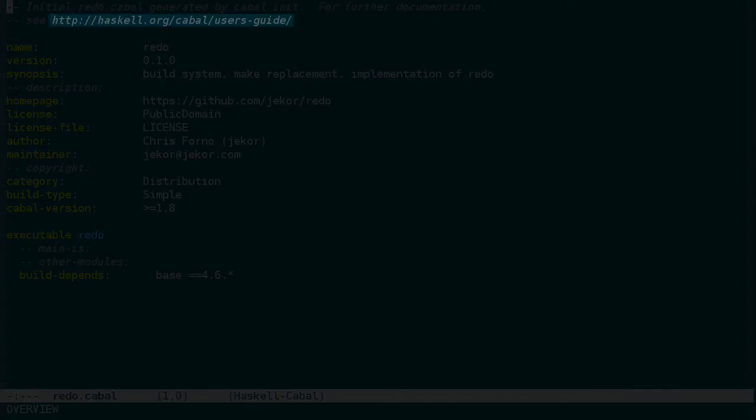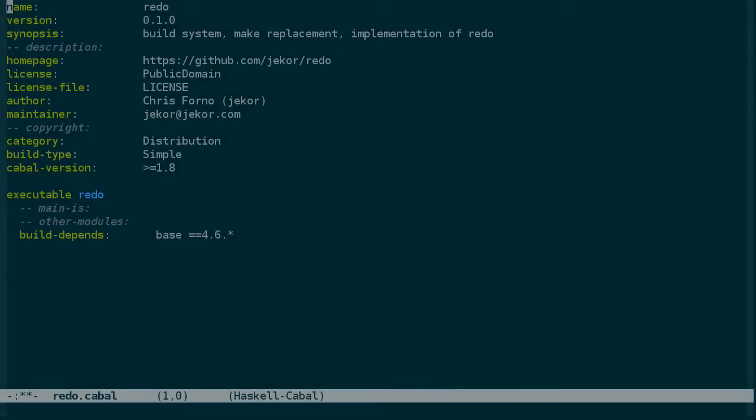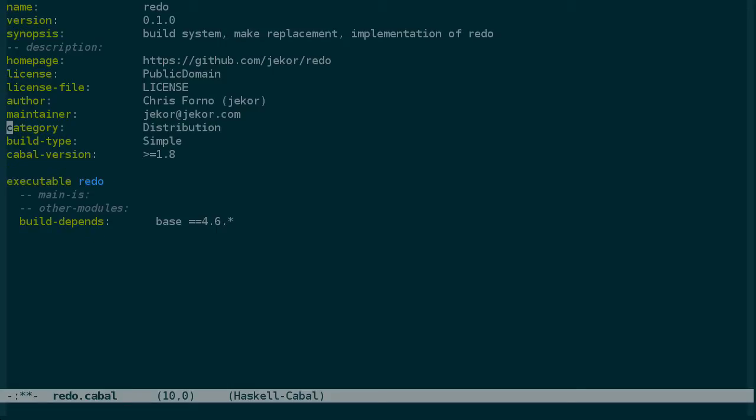Here at the top we have a link to the Cabal User's Guide. The name of our package, the version, the synopsis. I'll add a description a little bit later. We've given up copyright on this. And here in the executable section, we need to specify the file that contains our main function, and that's going to be redo.hs. There aren't any other modules right now.